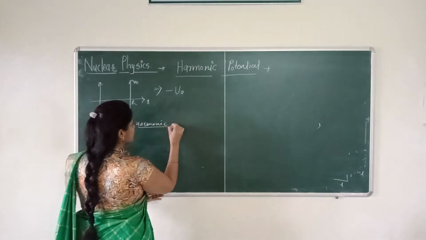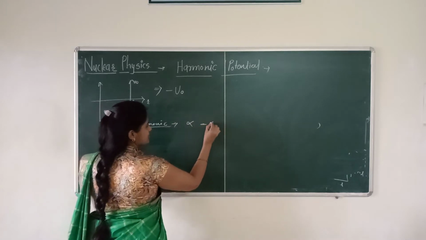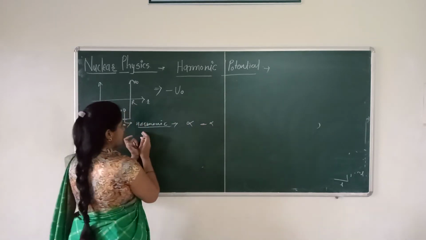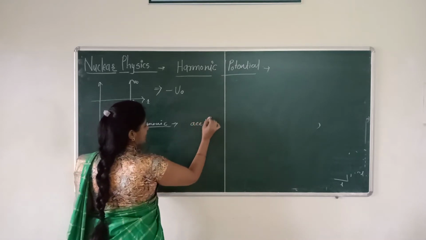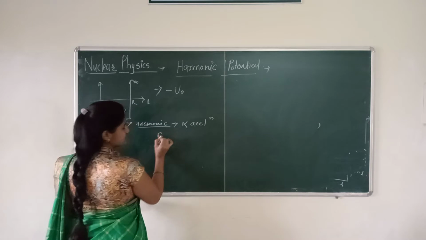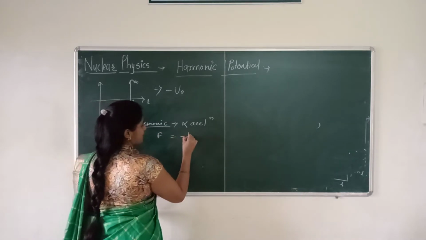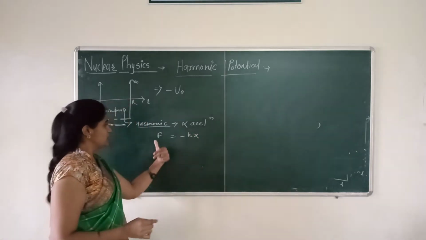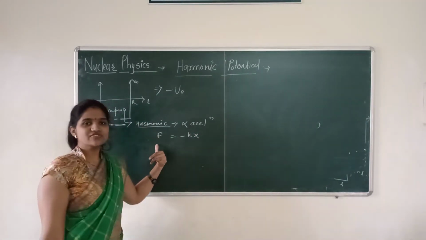What is meant by harmonic? The force is directly proportional to minus the displacement, which means it is directly proportional to the acceleration. As F is minus kx, we know that when there is harmonicity, the force is a restoring force.